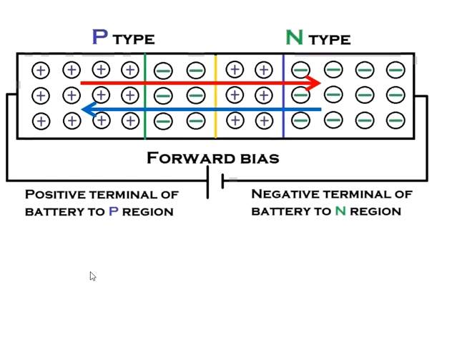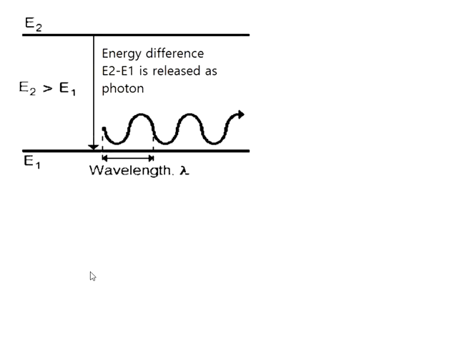Now if you look at the energy band diagram, let us consider two energy levels E2 and E1. When electron falls to the E1 and recombination takes place and it emits the photon, the energy of the photon is equal to the difference between the two energy levels E2 and E1.